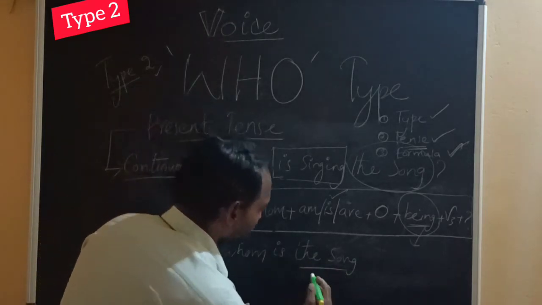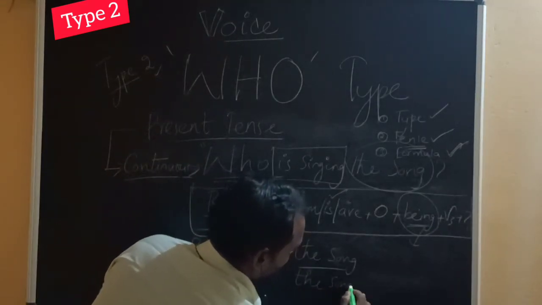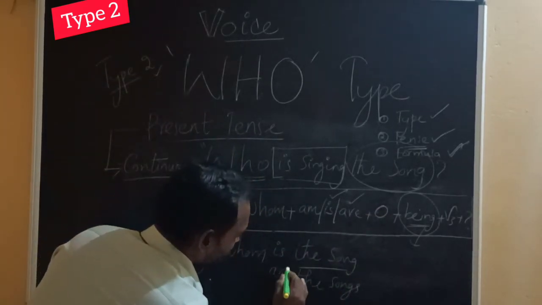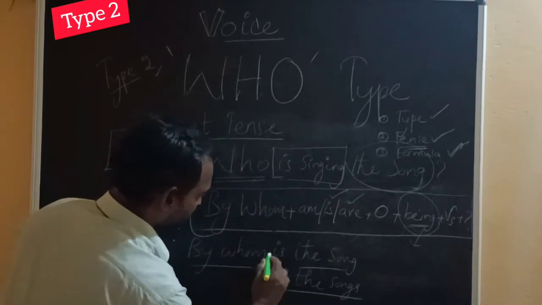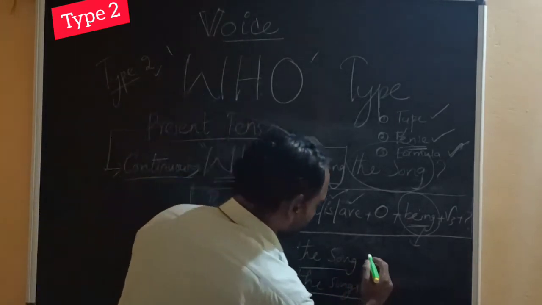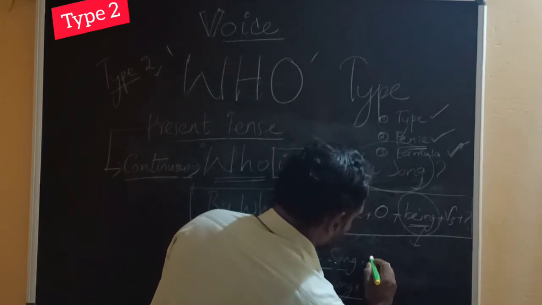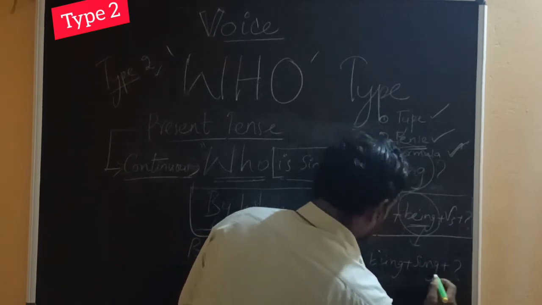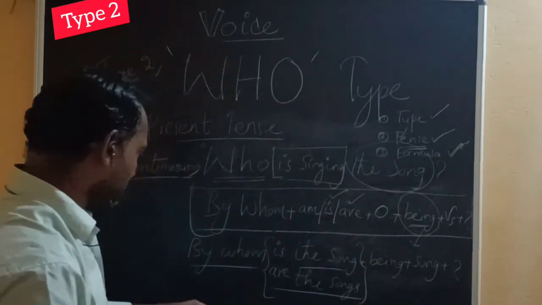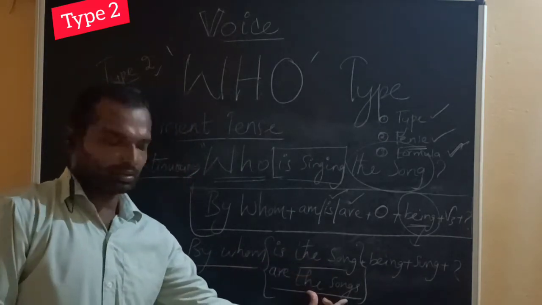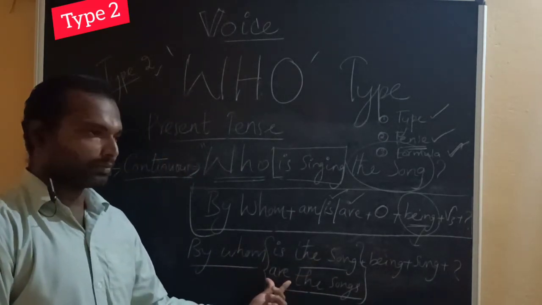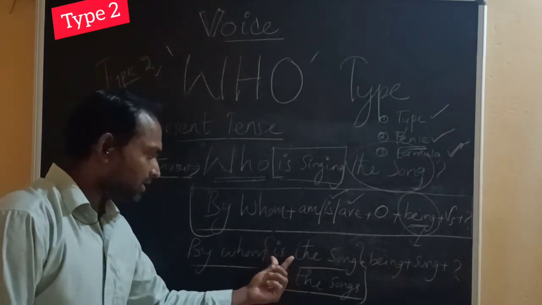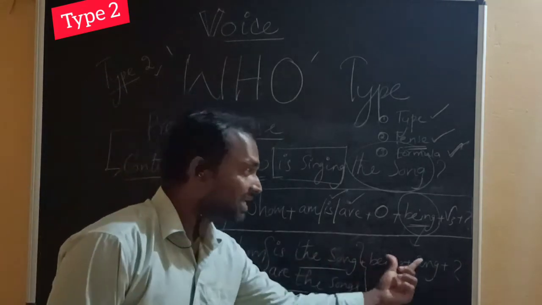If the object is plural, songs, then I have to take this, are. By whom is the song, plus being, plus sung, plus question mark. That's the difference. If the object is plural, I apply the auxiliary are. If the object is singular, I apply the verb is. So by whom is the song being sung?